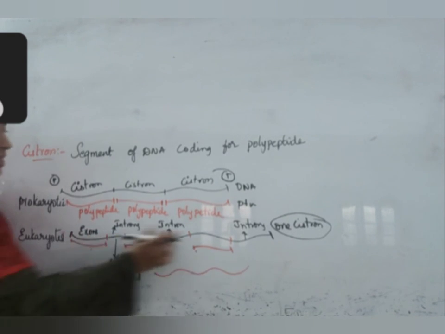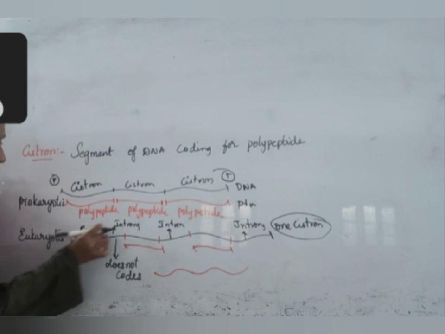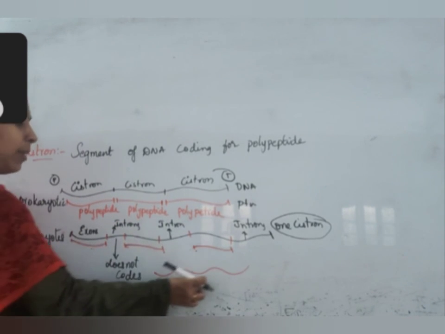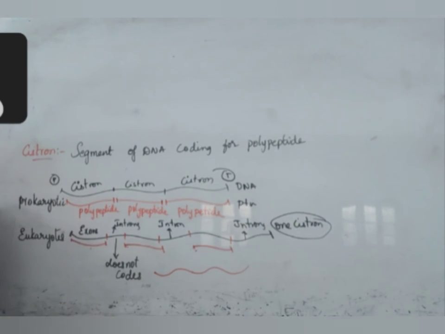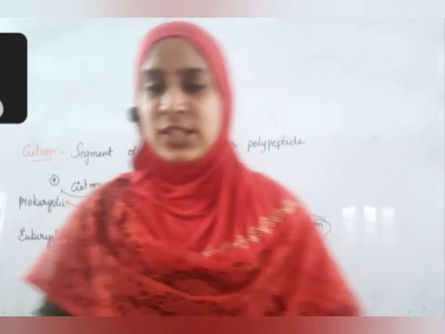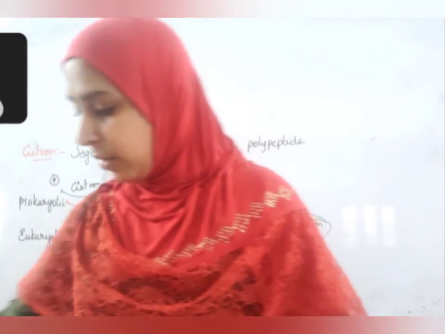So the total cistron is split into exons and introns. Afterwards, the small bits that are formed combine together to form one polypeptide chain. Okay. So that is about the transcription process. After that,